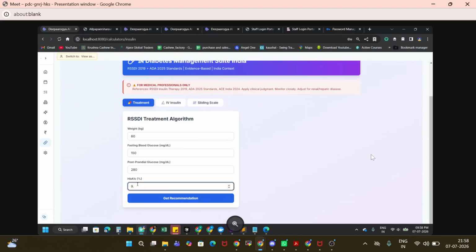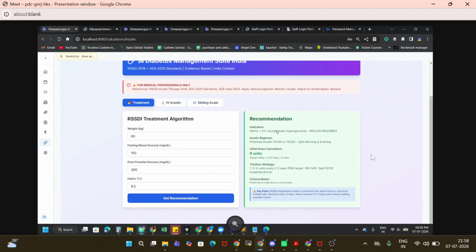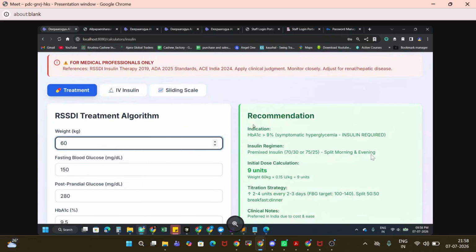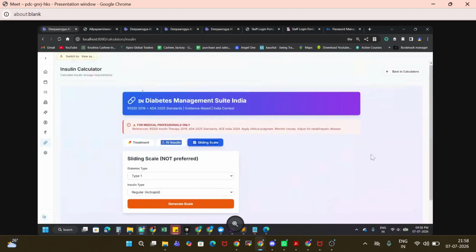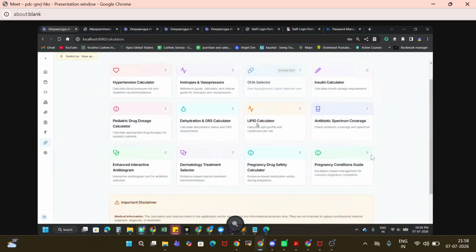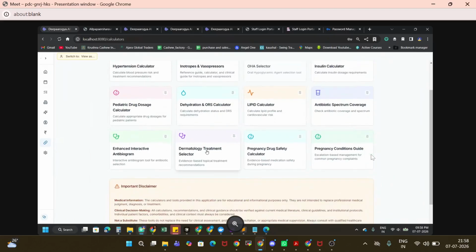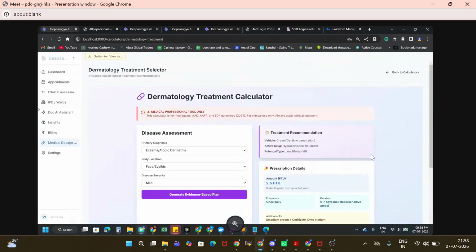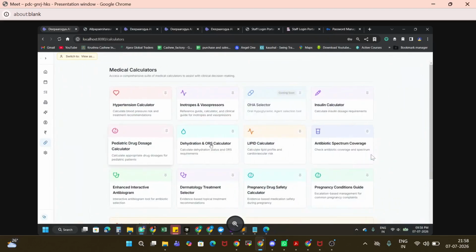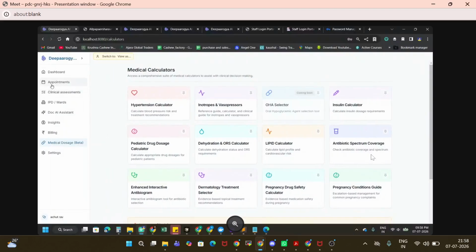Just giving one example. I just put in a few values randomly, and you can see the things we need to give, like this insulin sliding. There are more than 10 calculators here. You can see the dermatology calculator, and you get all the information. Like this we have different calculators, and these calculators are directly integrated with our case sheet EMR, so you can directly use them.